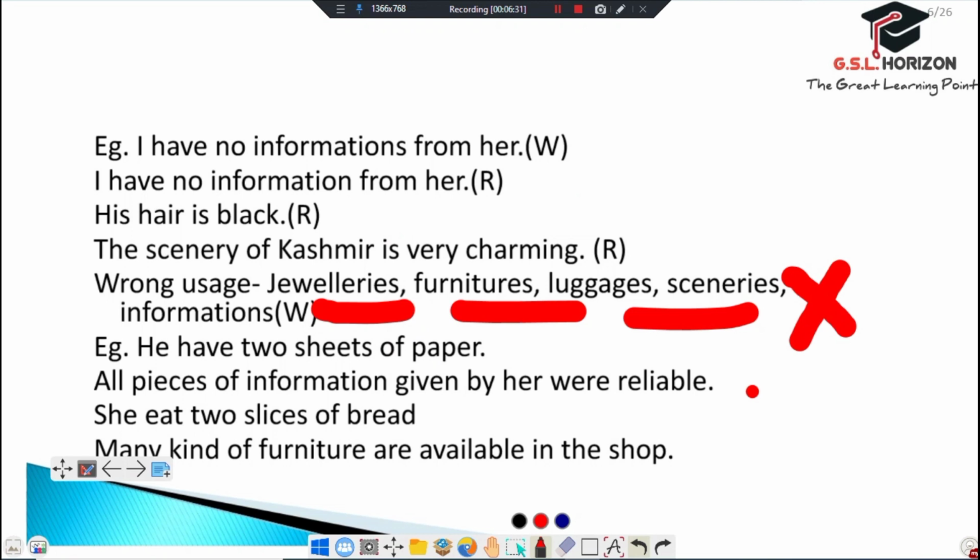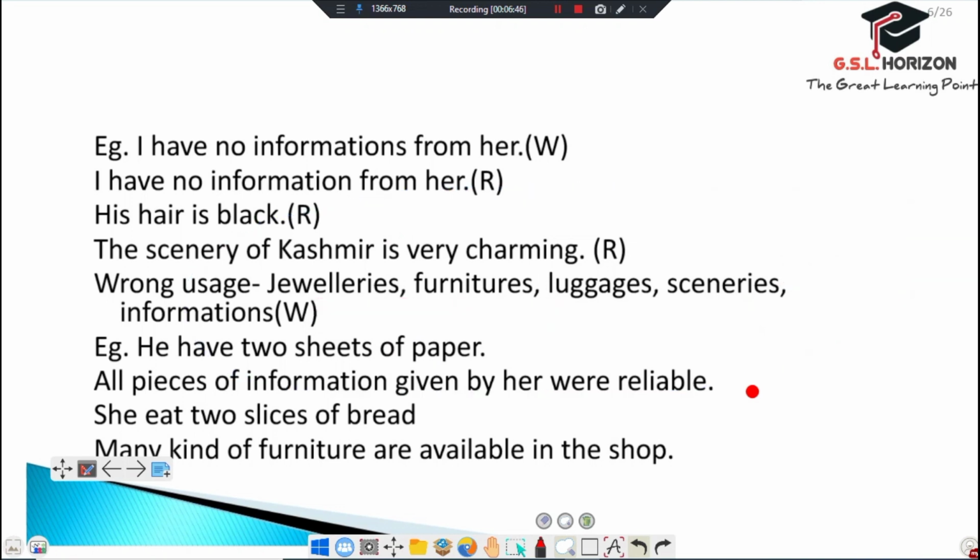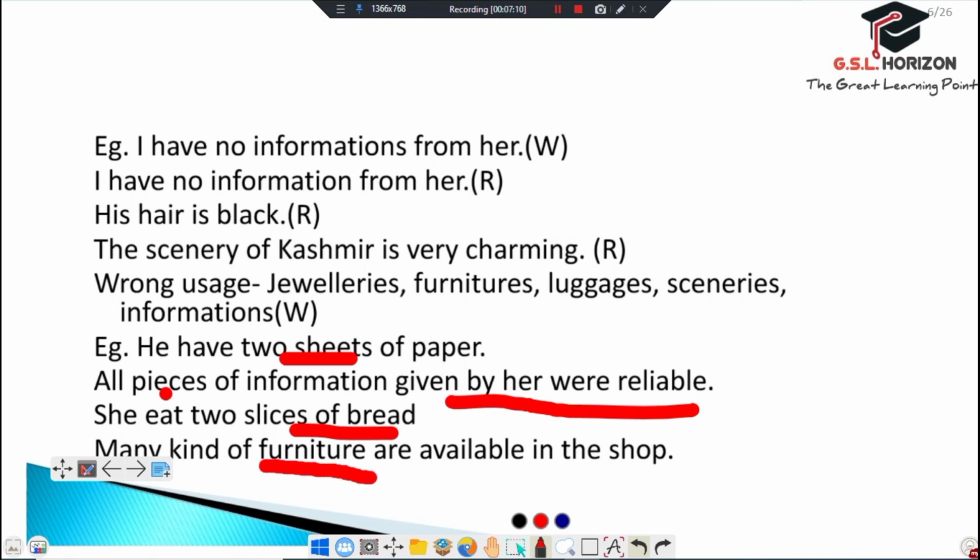He has two sheets of paper. All pieces of information given by her were reliable. She eats two slices of bread. Many kinds of furniture are available in this shop. These sentences are right.